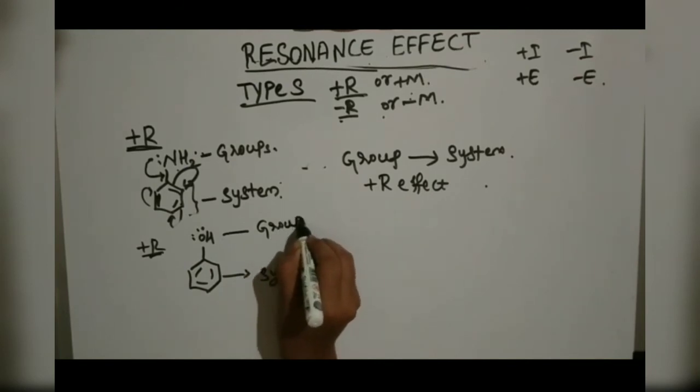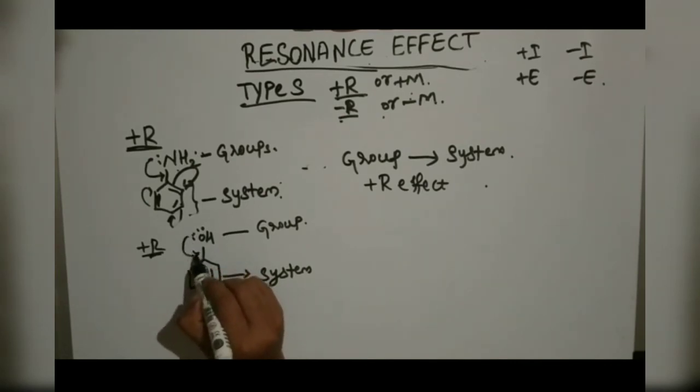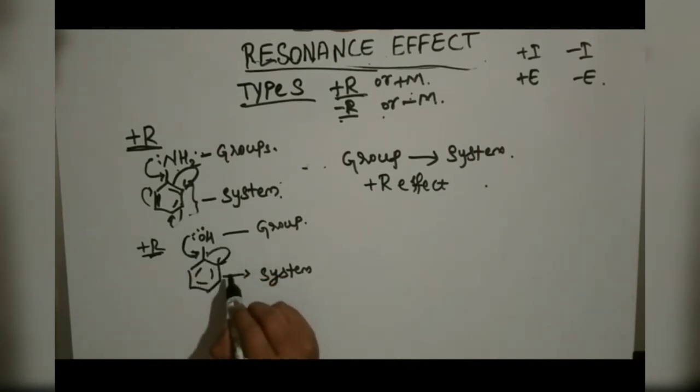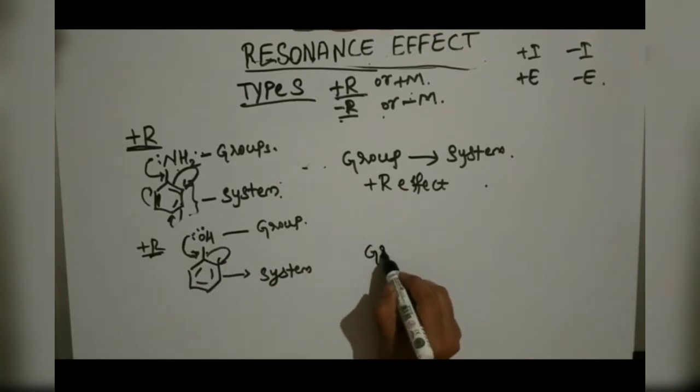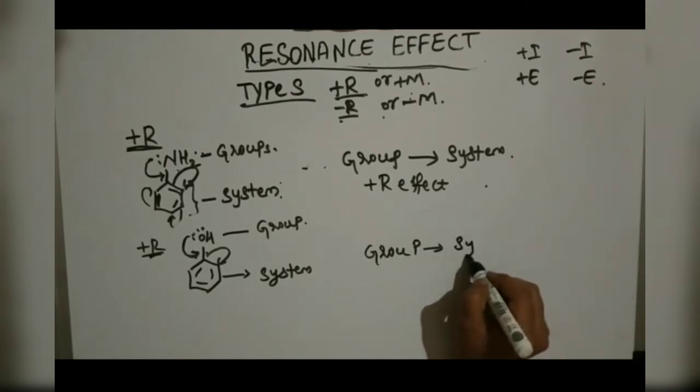So what will happen now? You can also write down the resonance structure for this. The electrons will shift from this lone pair to the system, the benzene ring, and from here it will come here. So like this the electrons keep moving. So here also it is group to system. The electrons are moving from group to system.